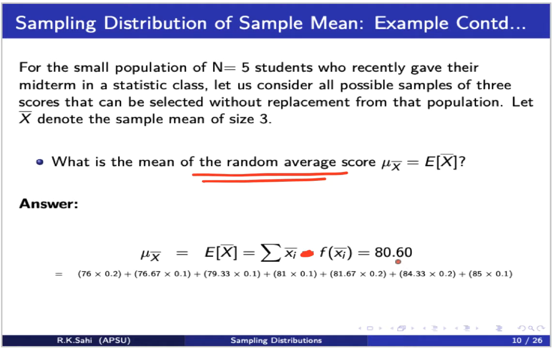This was done by hand, but we can also do it using our calculators. Now I'm going to show you how to do it by calculator. To find the mean of the sample mean, remember we had these values written in the previous slide. We had 76, which was 0.2, because it appeared twice.